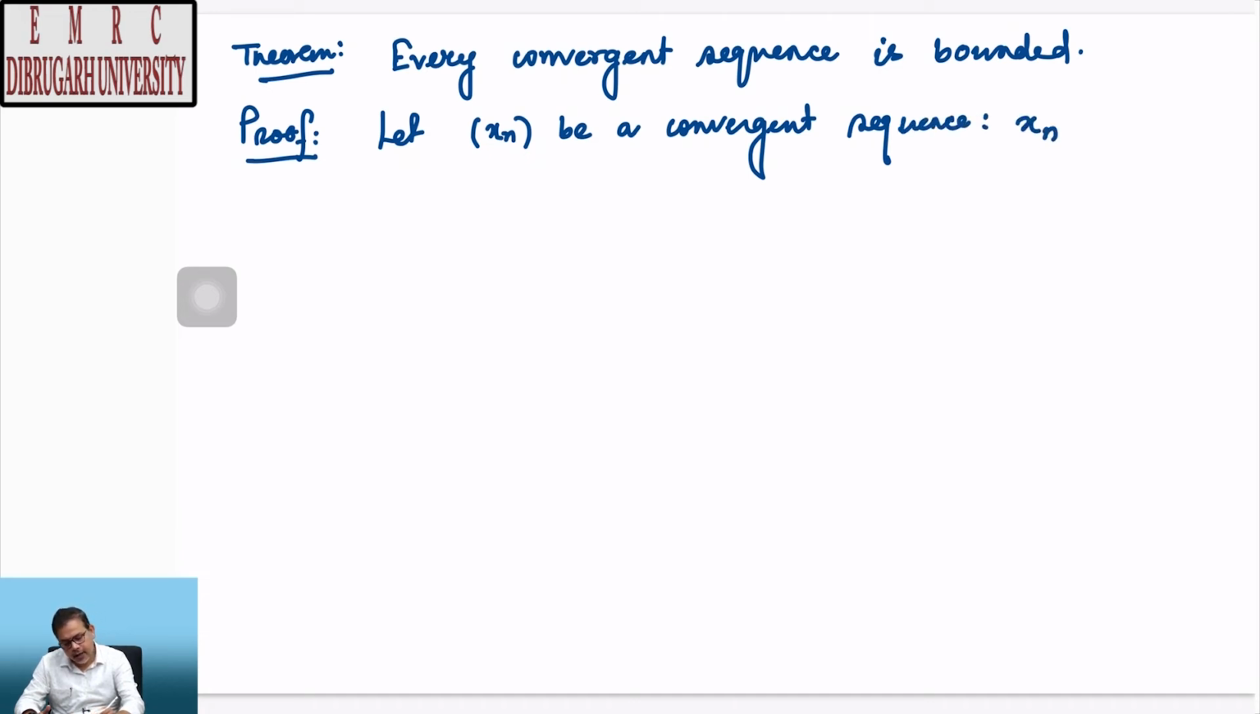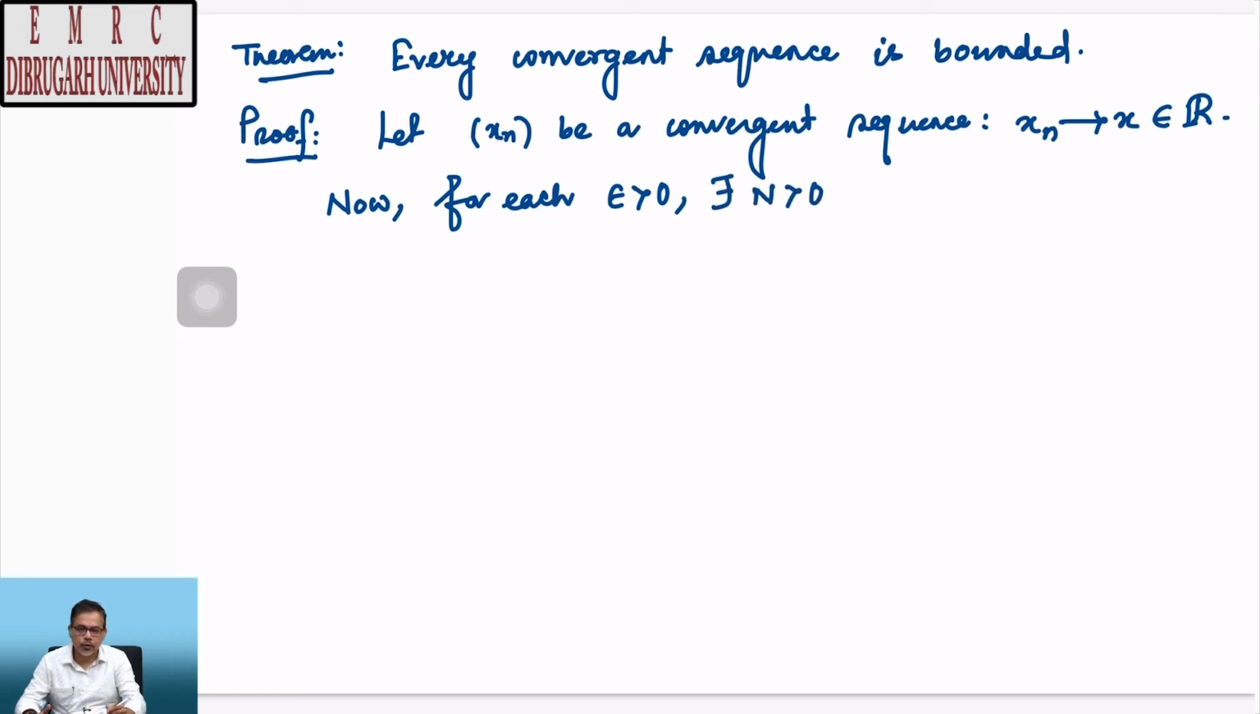Such that x_n converges to some real number x. Now, by the definition of convergence, for each epsilon greater than 0, there exists a capital N greater than 0, such that |x_n - x| < epsilon for all n greater than or equal to N.